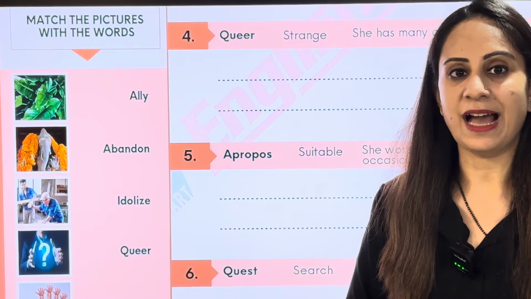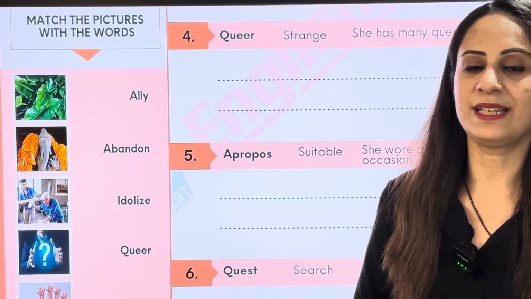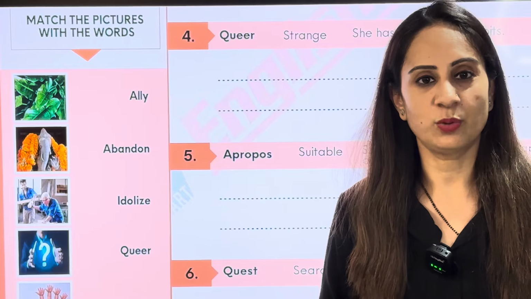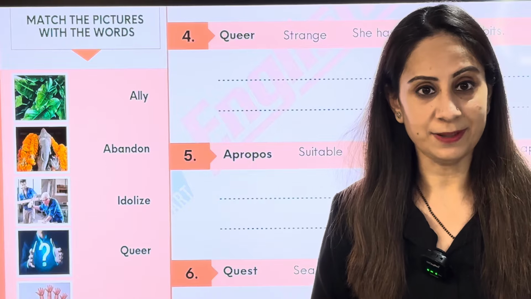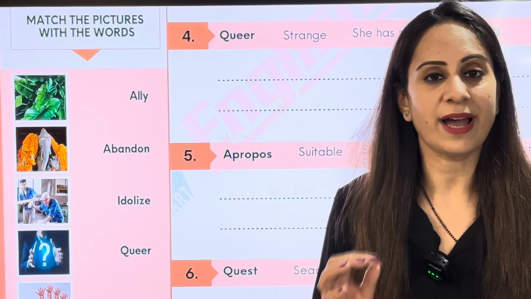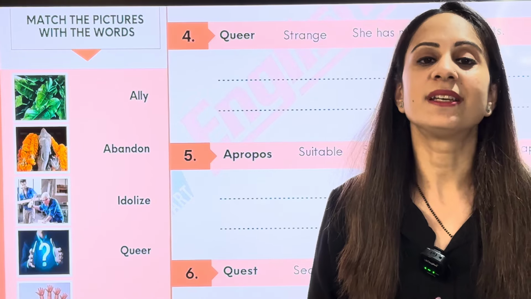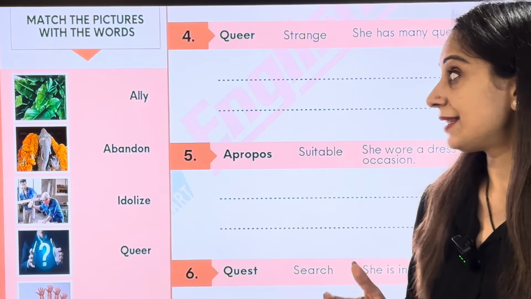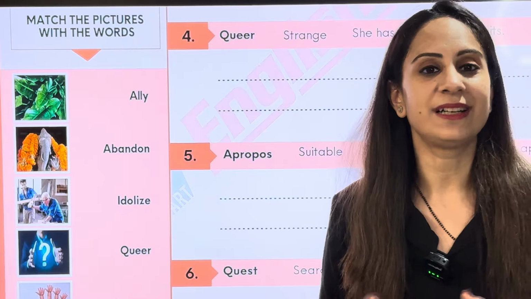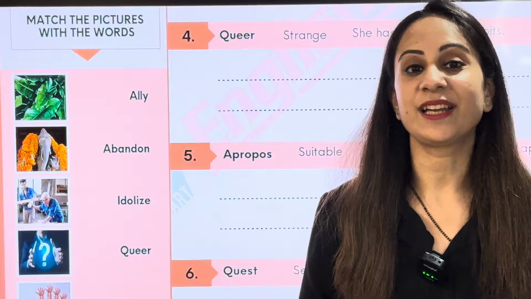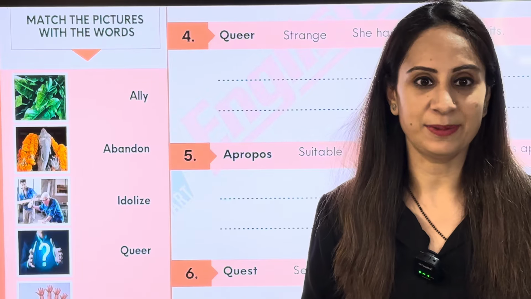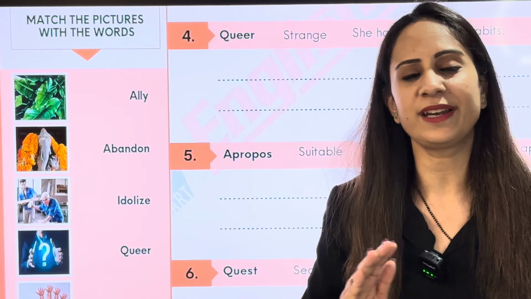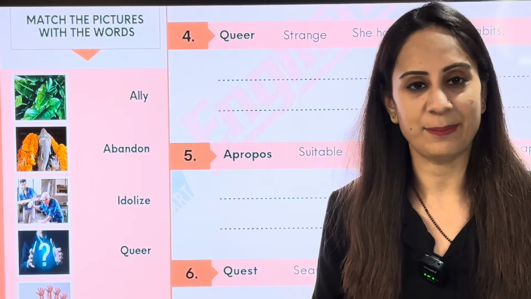The fourth one that we have here is queer. So what is the meaning of the word queer? Queer means strange. Something which is strange is called queer. For example, people can have queer habits. Also, please make sure you know the right pronunciation of it, and we call it queer. How do we say that? We call it queer. Let's see the sentence. She has many queer habits. Think of one of your friends that you can say, this friend has a queer habit. I'm sure you will be able to associate and learn this word if you think of one friend in your mind who has those queer habits.